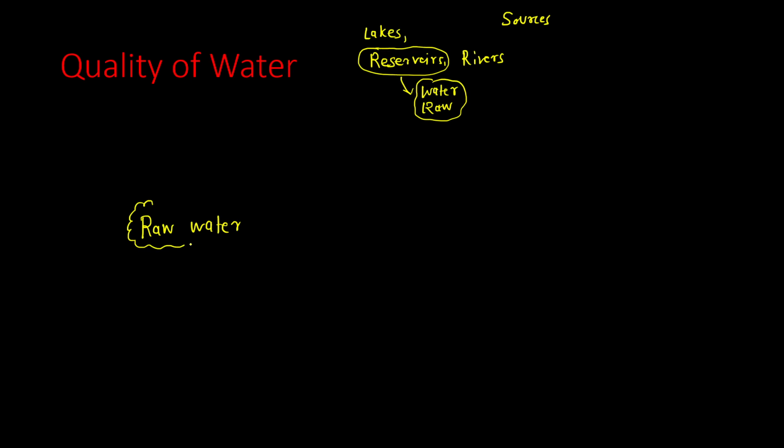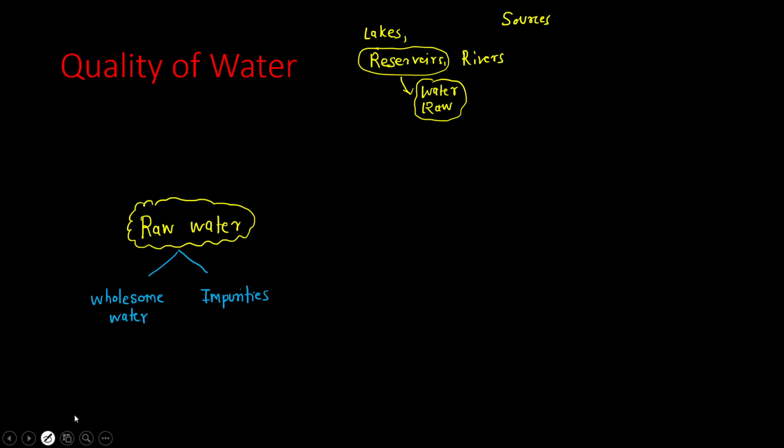Now the next thing to understand is that this raw water contains two things. Okay, we can divide the total raw water into two categories. So what is there in this raw water? In this raw water there is what we call wholesome water. Bear with me with the name right now: wholesome water plus impurities.